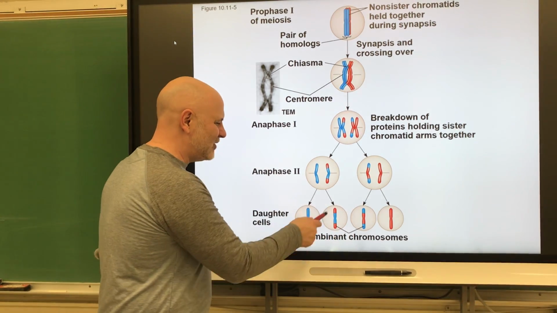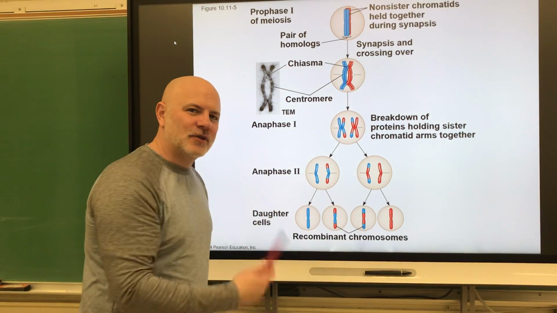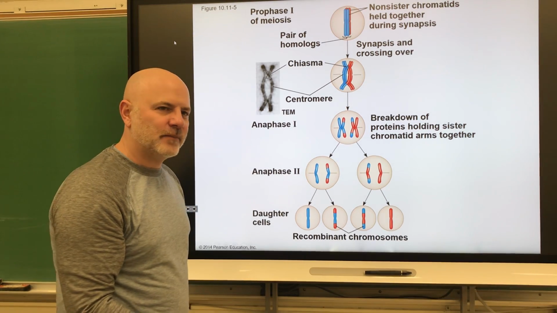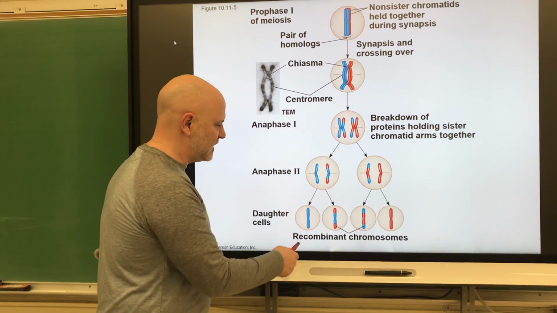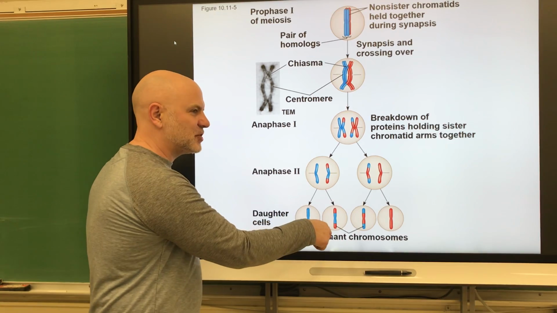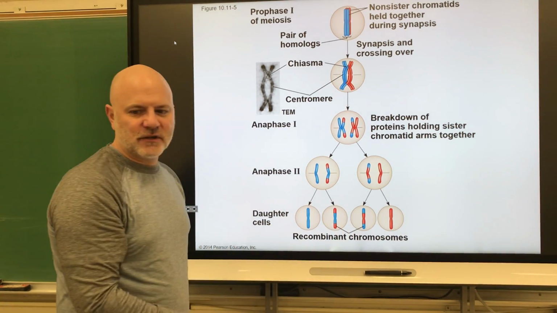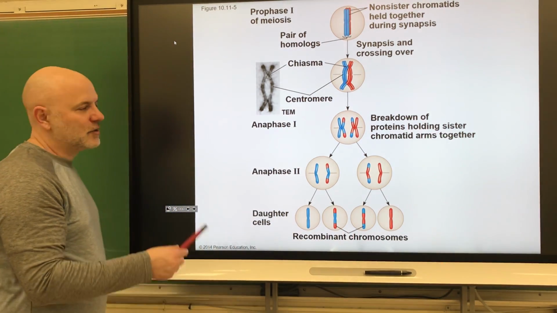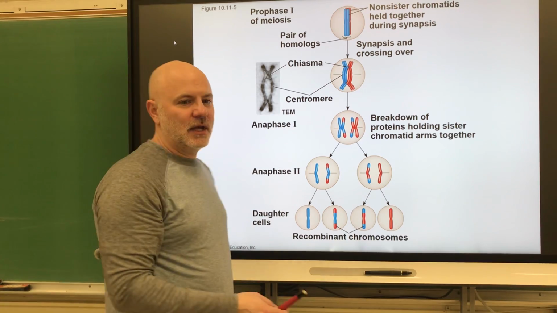So now each gamete that you make is going to be different from each other. All right? So this is nothing but dad's. This one's nothing but mom's. But these two are a mixture of the two, but different mixtures of each other. All right? So that's one way to increase variation.